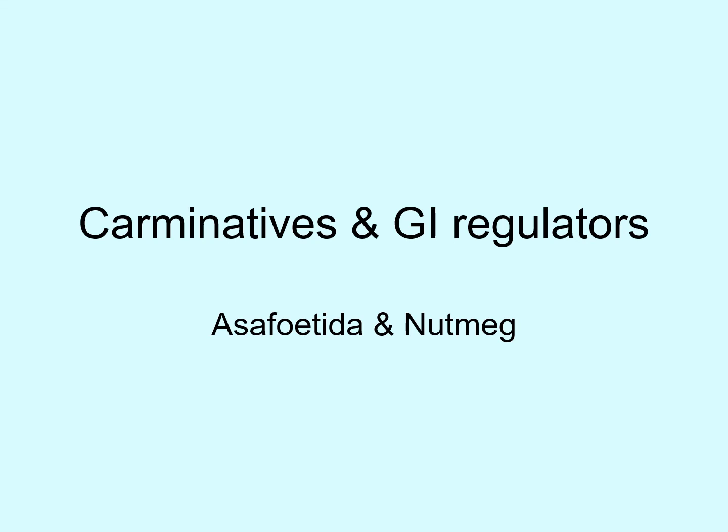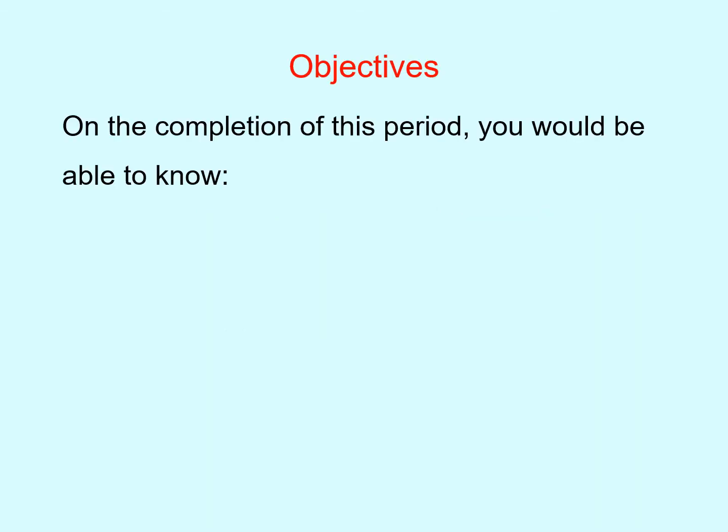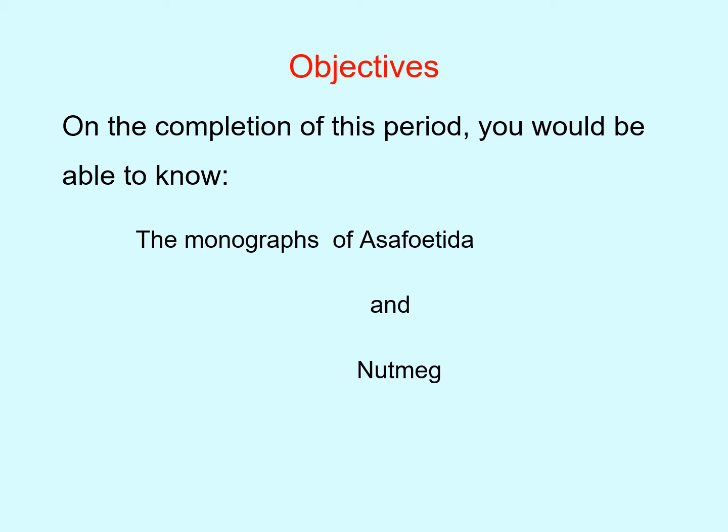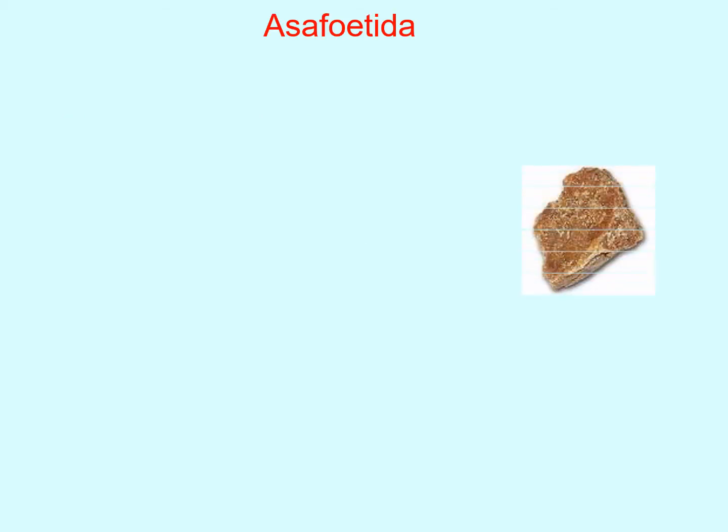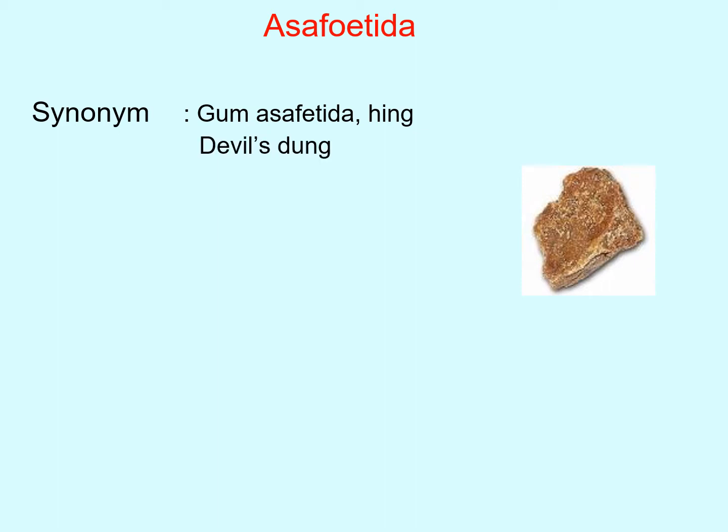Dear students, we will see today carminatives and GI regulators. Under this class, the important drugs are asafoetida and nutmeg. The objective behind this topic is that the student should be able to know the monograph of asafoetida and nutmeg. Very first drug, asafoetida. Asafoetida is famous as gum asafoetida and it is also known as hing. It has another synonym, devil's drug.